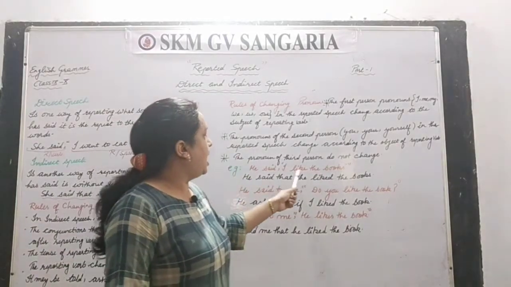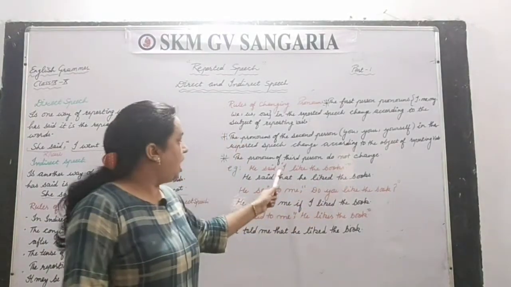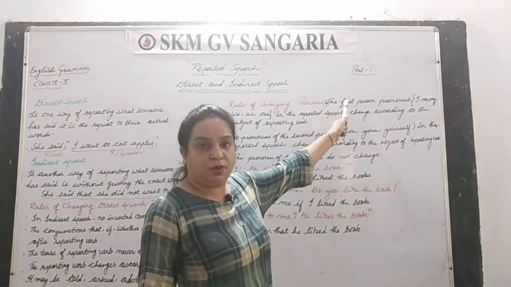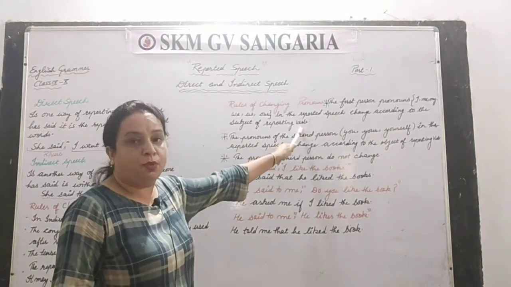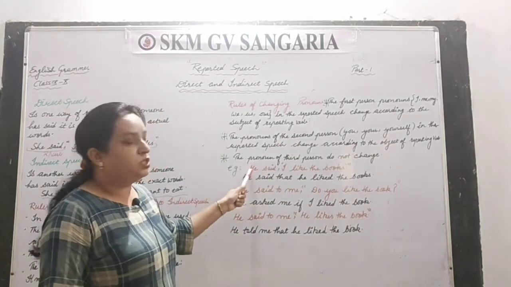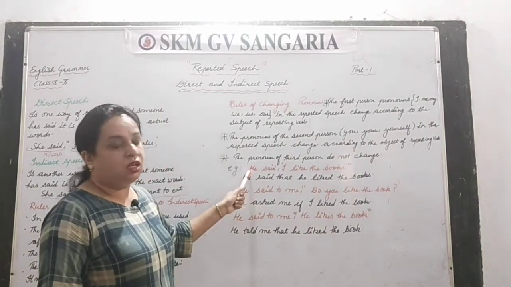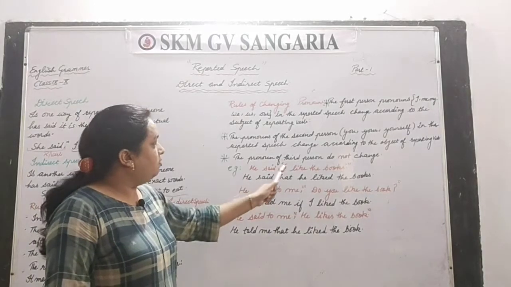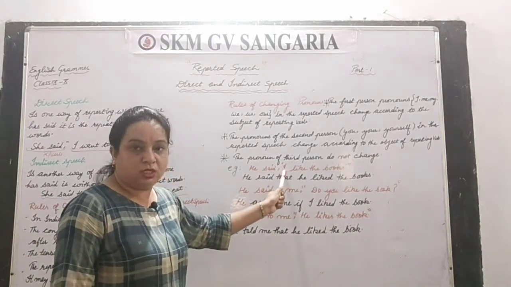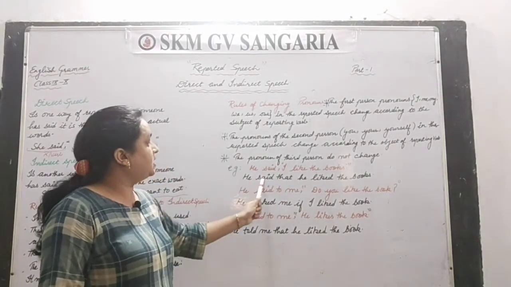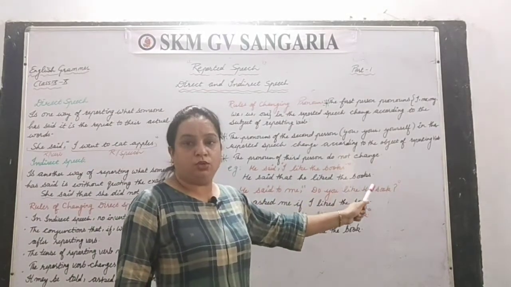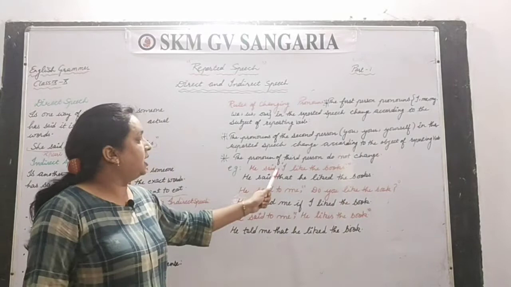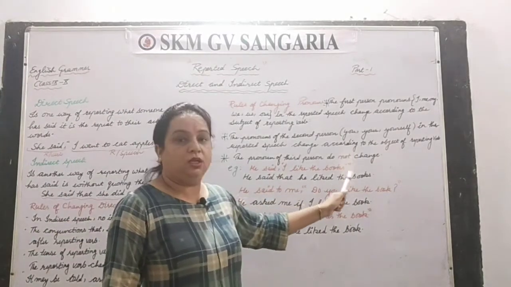He said, I like the books. So here I is what? First person pronoun, right? That changes according to the subject of the reporting verb. So what is the subject of the reporting verb? He, right? So here I have to change this I with he. Clear? So he said that he liked the books, right? He said that he liked the books.